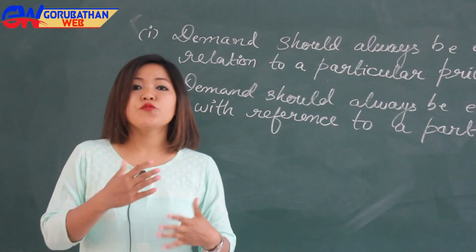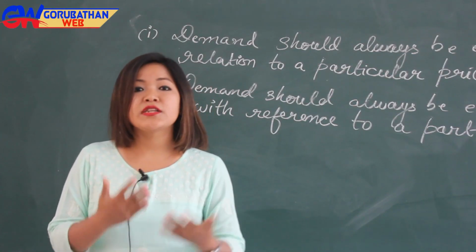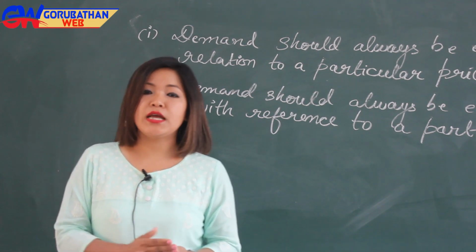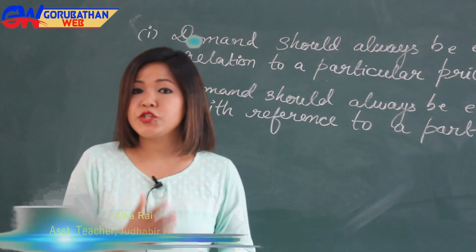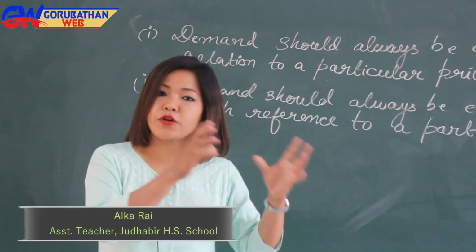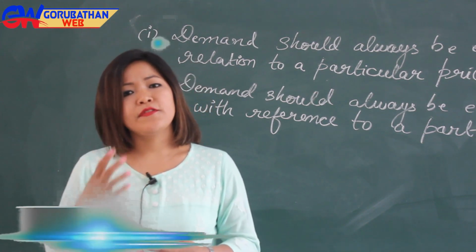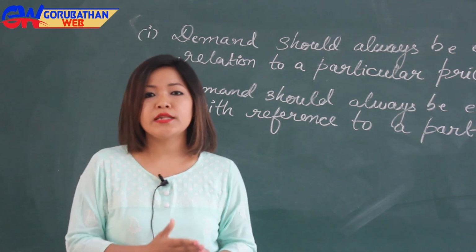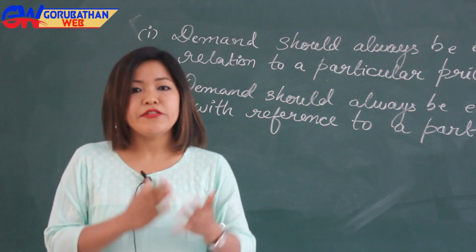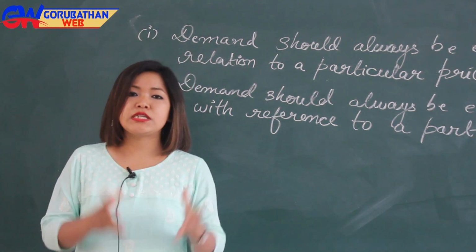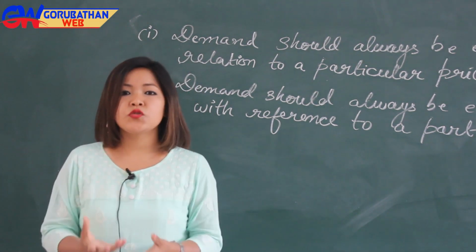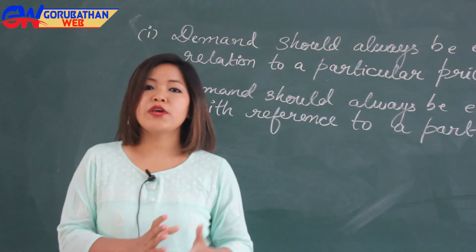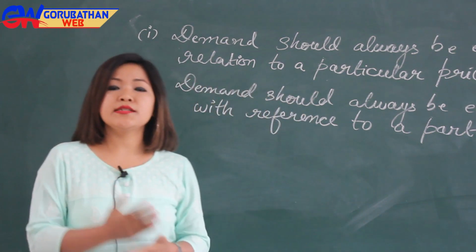For example, you may be willing to purchase a shirt if its price is rupees 500, but you are not ready to pay 800 rupees for that shirt. And now if that shirt costs rupees 200, then you may buy two shirts. Therefore, at different prices of a commodity, the quantity demanded is also different. Therefore, we should always relate the demand with its price.